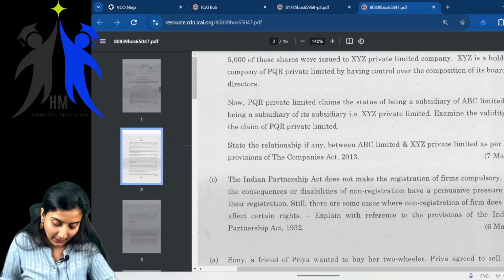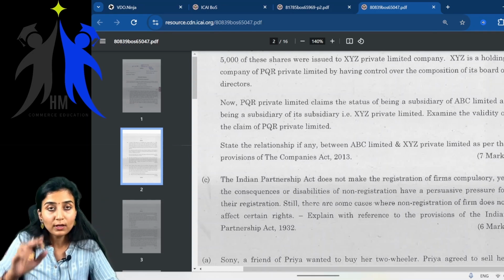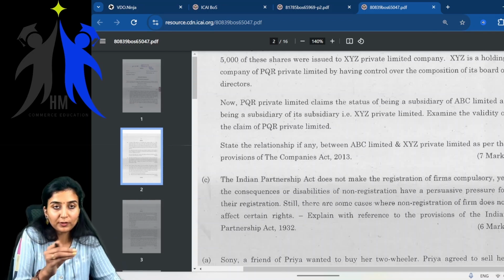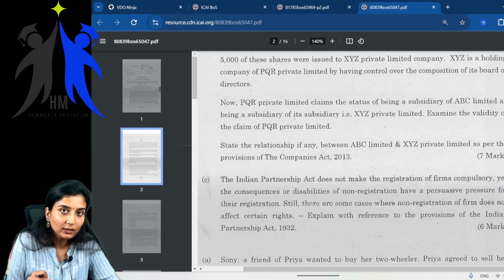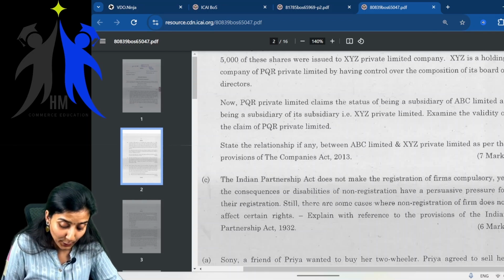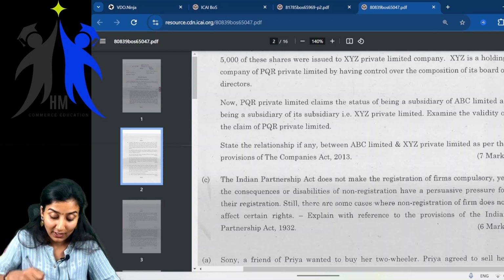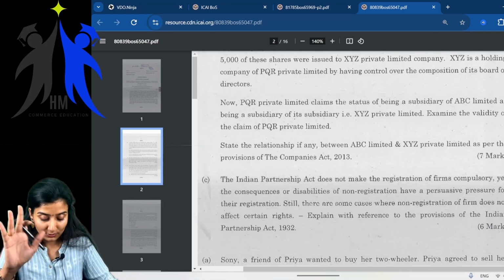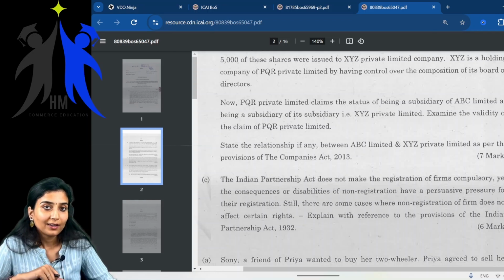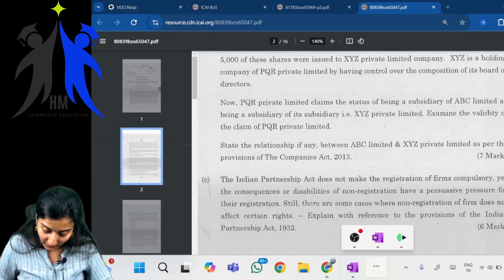See, what is it telling? The question is stating PQR Limited claims. It is claiming. You as chartered accountants have to tell what is right. Is the claim of PQR Private Limited correct or incorrect? It claims to be a subsidiary of ABC Limited as being a subsidiary of its subsidiary. Here students will go wrong. Children, they are only stating it is a subsidiary of its subsidiary, that is XYZ Private Limited. But what we learnt is